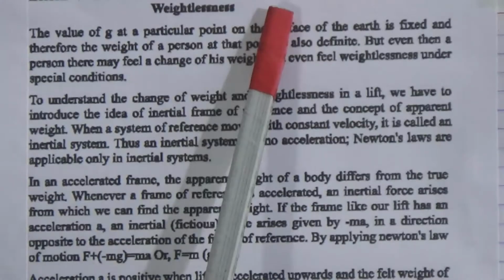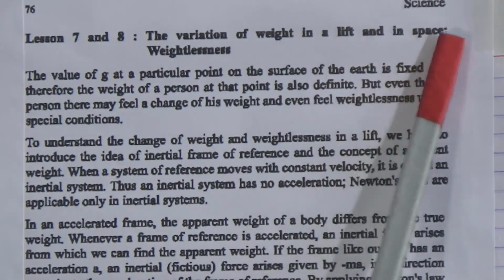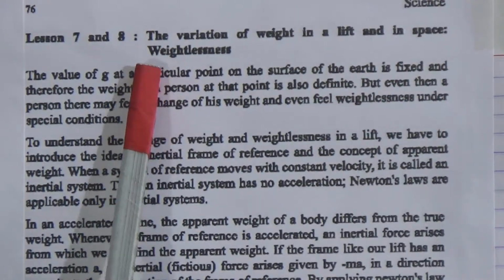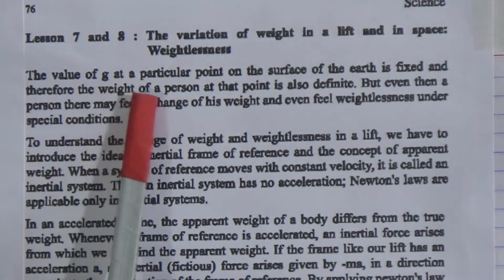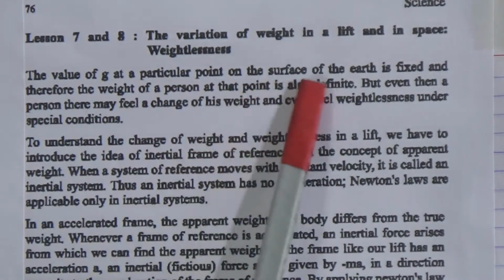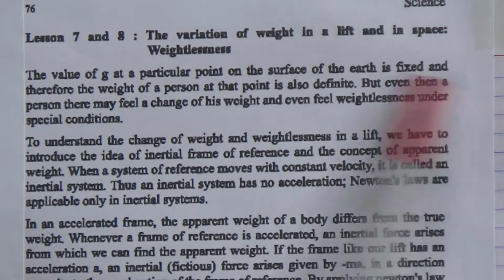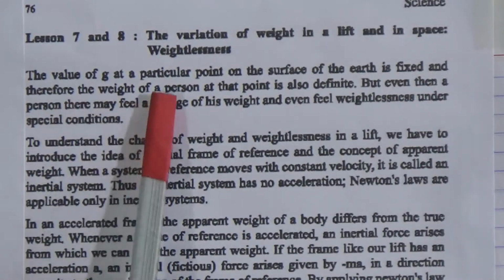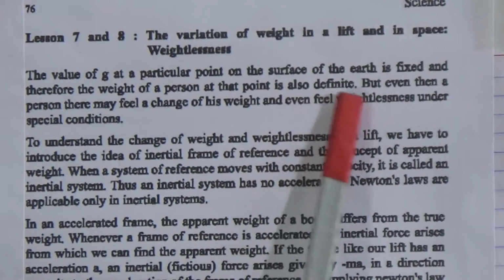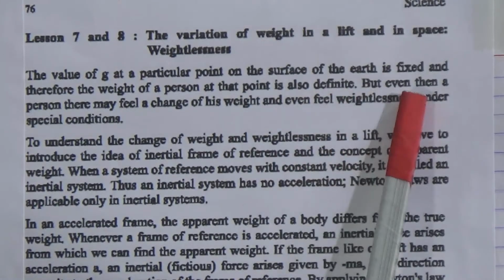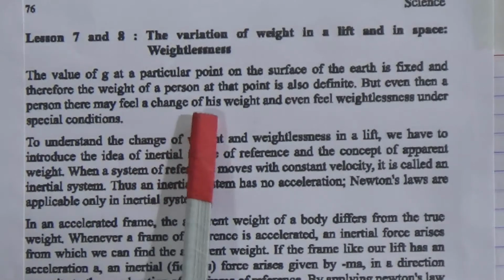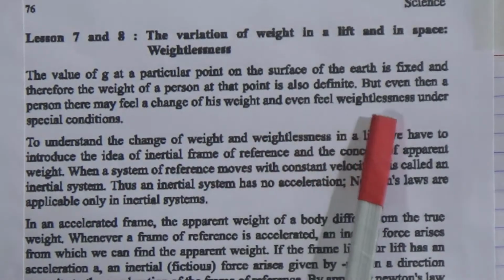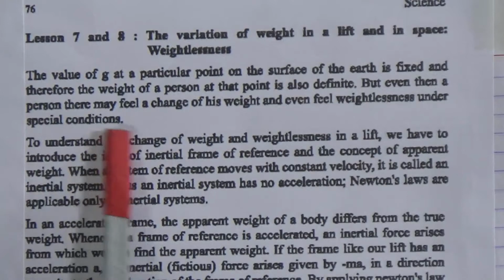Now come to lesson 7 and 8. The variation of weight in a lift and in space, that means weightlessness. The value of g at a particular point on the surface of the earth is fixed, and therefore the weight of a person at that point is also definite. But even then, a person there may feel a change of his weight and even feel weightlessness under special conditions.